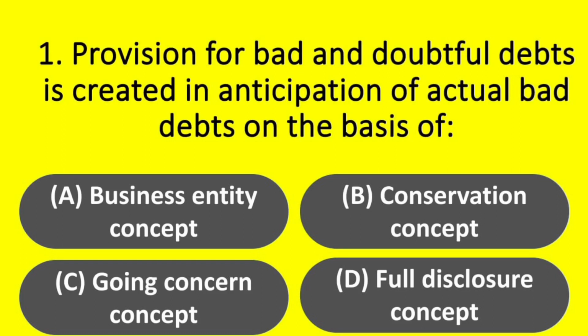Question. Provision for bad and doubtful debts is created in anticipation of actual bad debts on the basis of: option A, business entity concept; option B, conservation concept; option C, going concern concept; option D, full disclosure concept. Answer: option B, conservation concept.